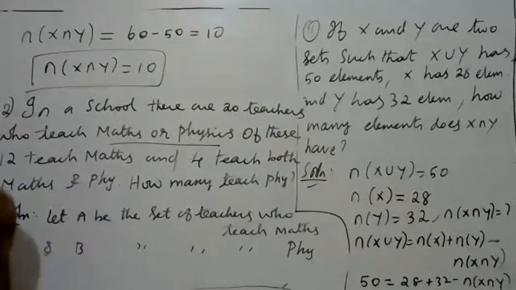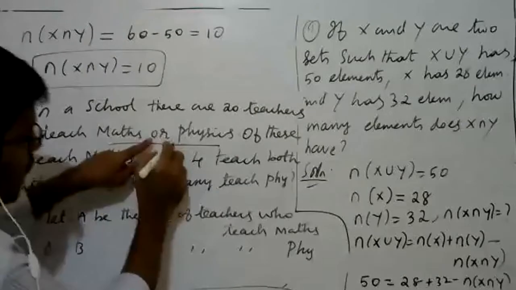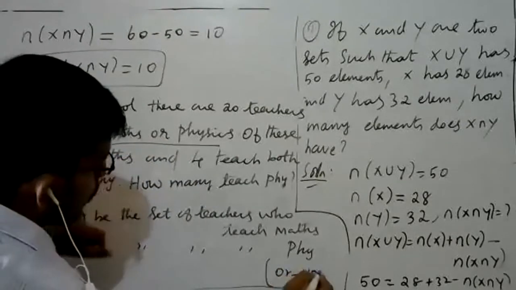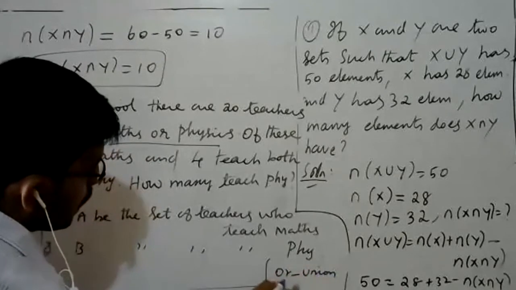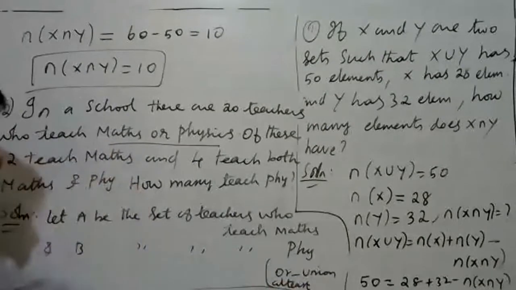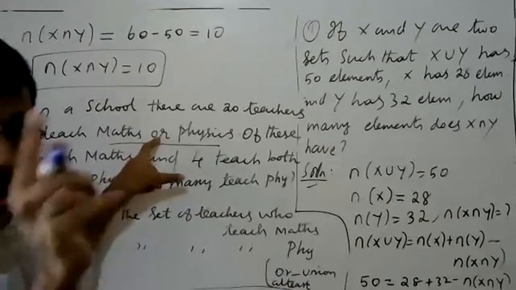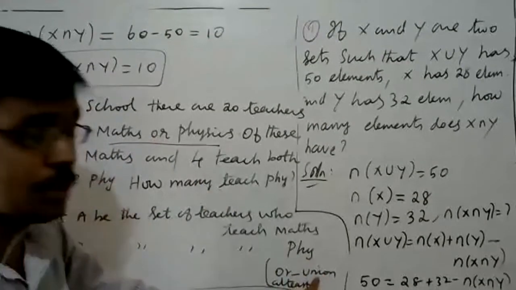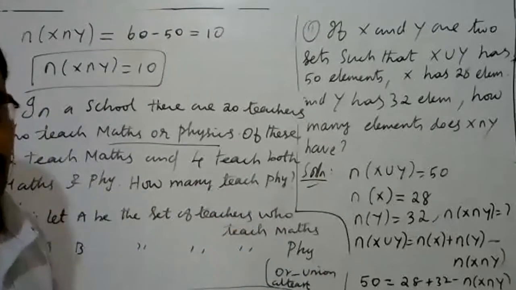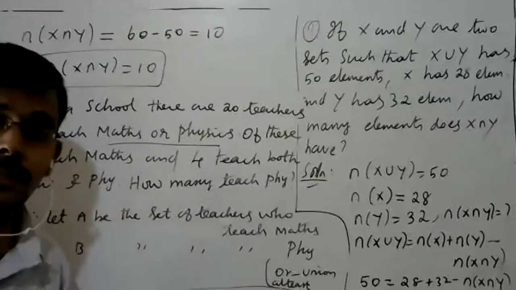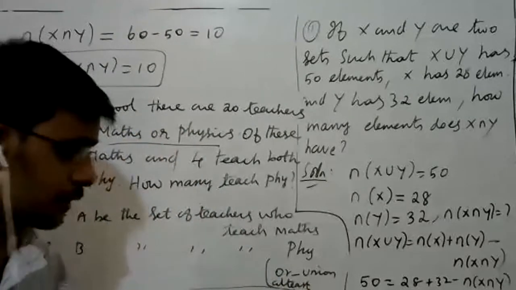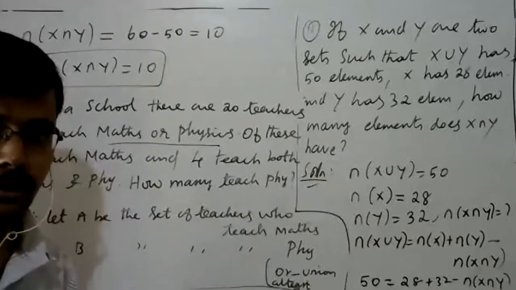Right now, what is given? Look at that. Here "or" means union. Please note that "or" means union. Maths or physics means union, A union B. "At least" means either in A or B, that is also "or".